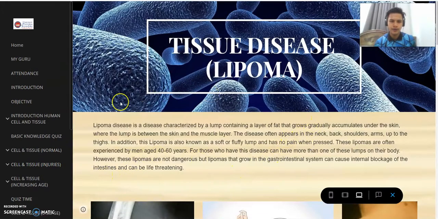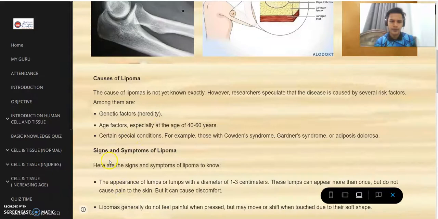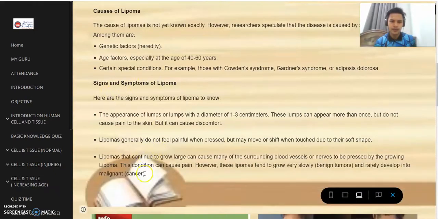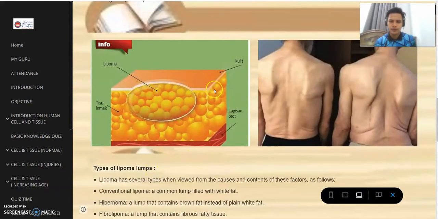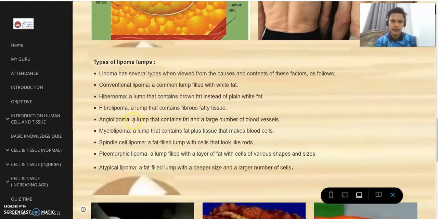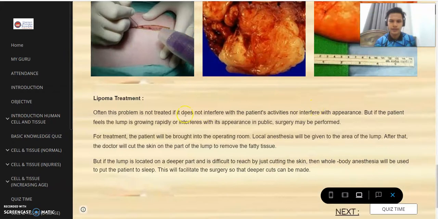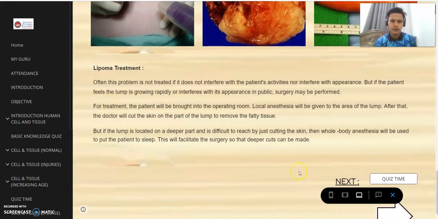As you can see here, the definition of lipoma, and then the cause of lipoma. We have sign and symptom of lipoma, some of the pictures, and then type of lipoma lumps. The list that we have, and then the pictures of the lipoma, as you can see here, the three pictures, and then lipoma treatment we provide to you.